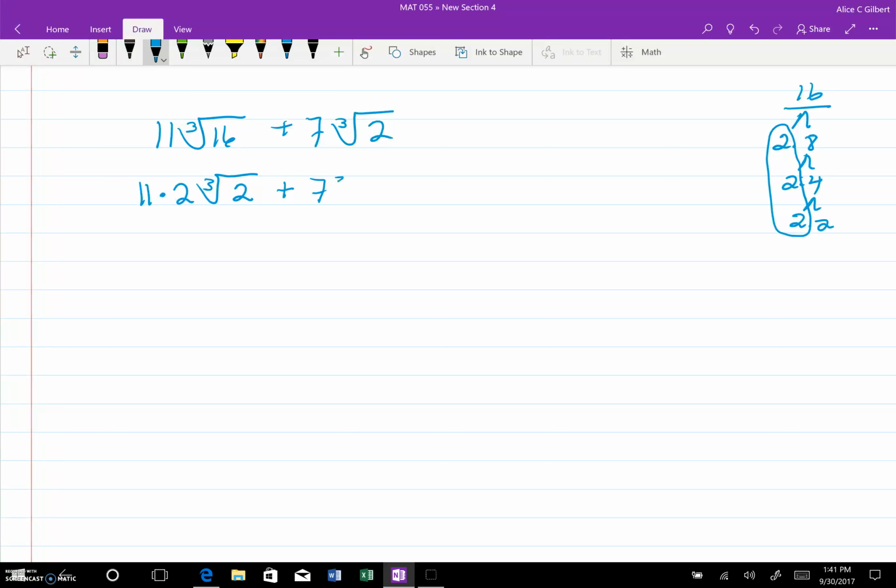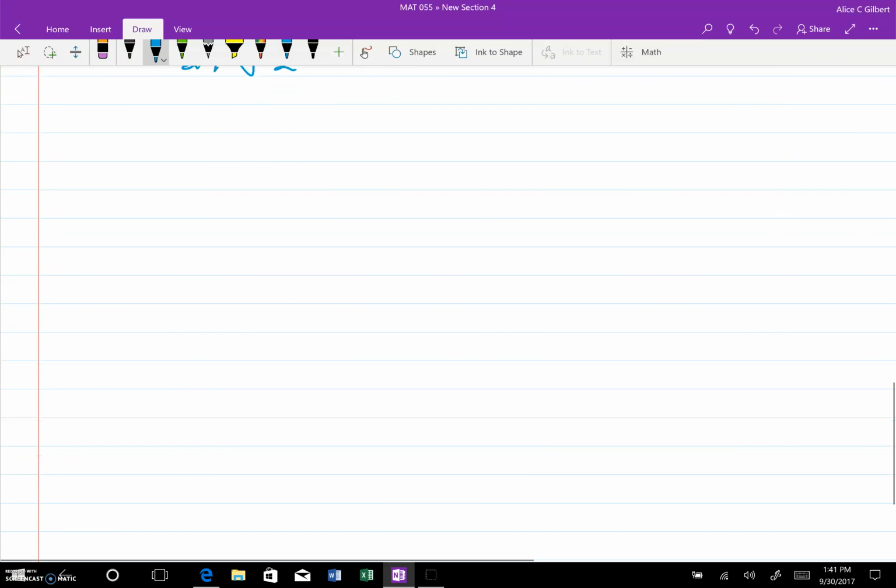And then this, I know there's no cube root of 2, well, not an even one anyway. Well, 11 times 2 is 22 times the cube root of 2 plus 7 times the cube root of 2. Now my terms are like terms, so I can go ahead and keep the like term part and just add or subtract the numbers, and my final answer is 29 times the cube root of 2.